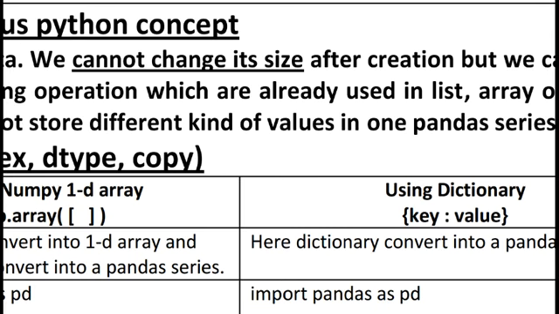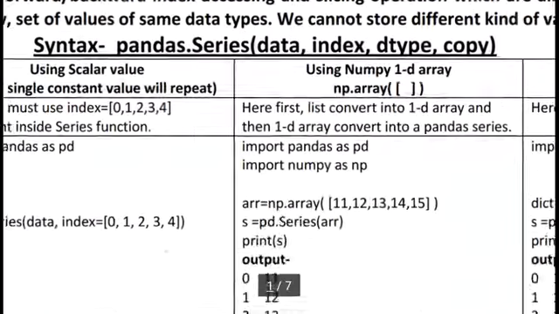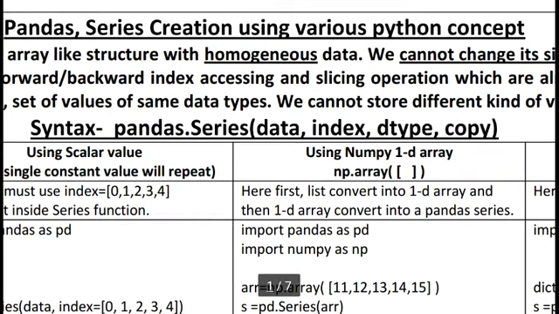Okay, this time I will show you how to create a pandas series using different kinds of Python concepts. Here you can see the syntax of a pandas series: pd.Series(data, index, dtype, copy). This is our syntax. Series is a method which is useful to store a set of values of the same data type.